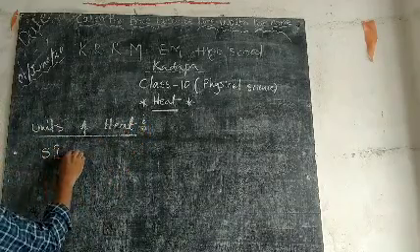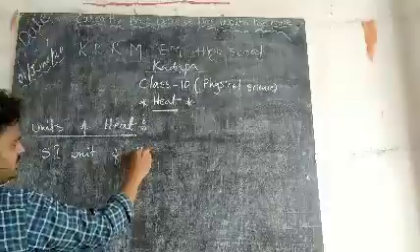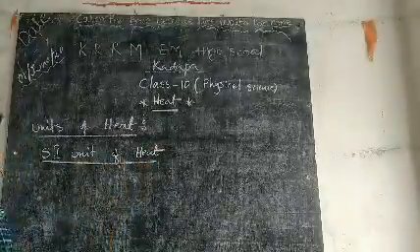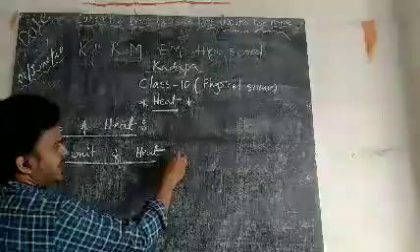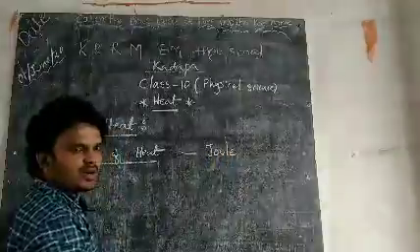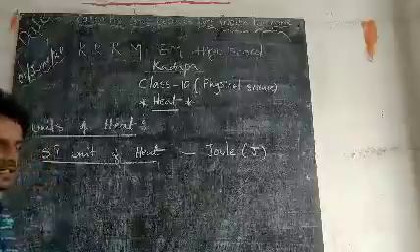What is the SI unit of heat? SI unit of heat is joule. Its symbol is J.